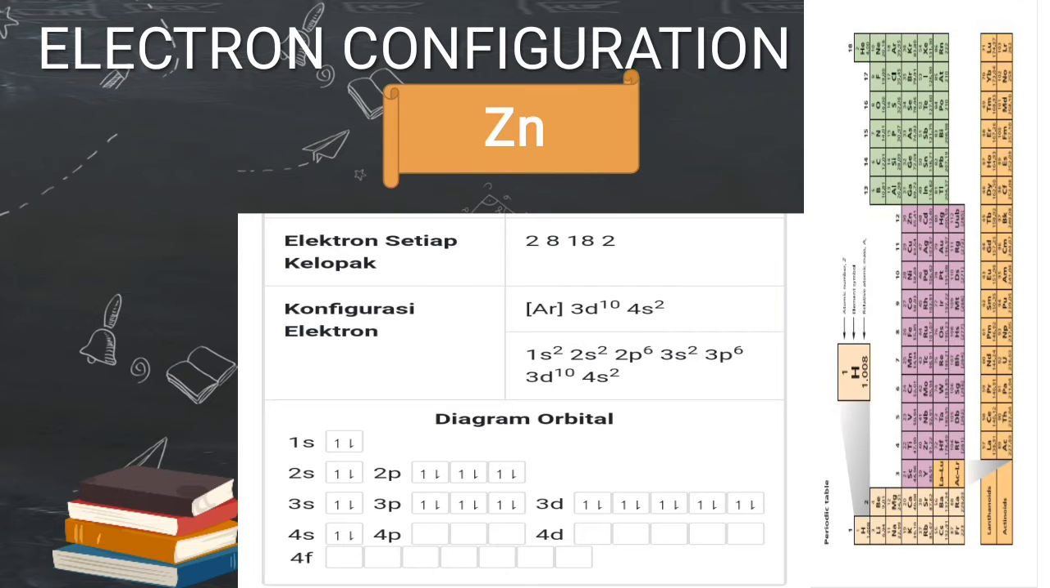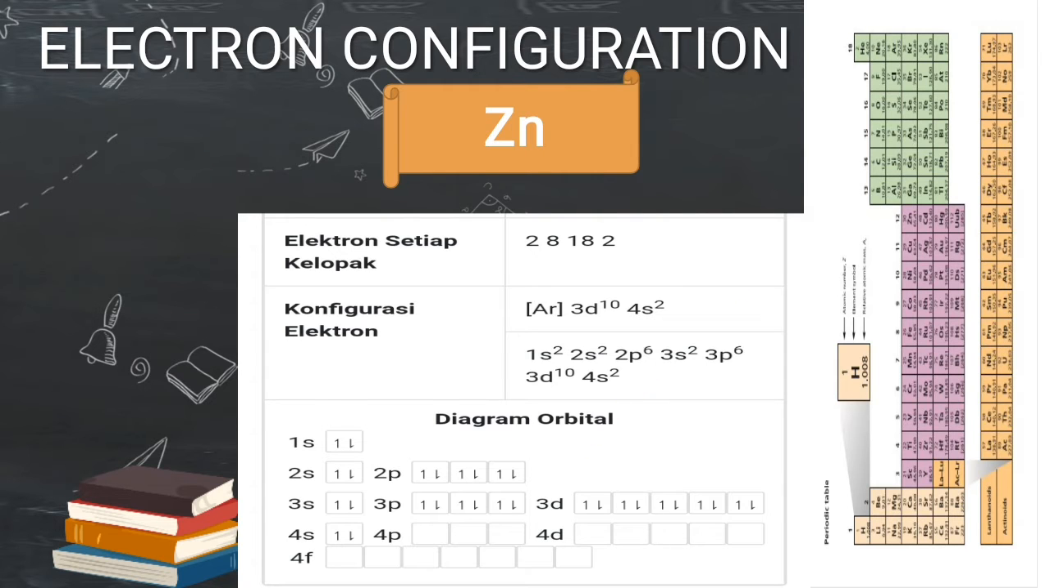Dengan diagram orbital sebagai berikut. Nah, pada subkulit D terisi penuh. Nah, disinilah dia tadi pembedanya pada golongan 2. Golongan 2, subkulit pada kulit D tidak terisi penuh, sedangkan pada golongan 12, subkulit D terisi penuh.